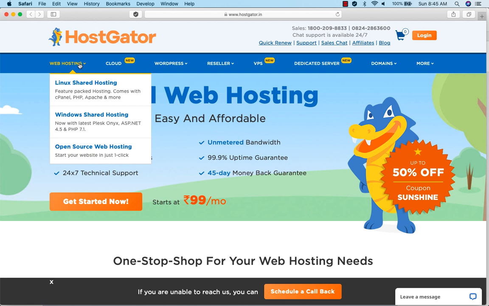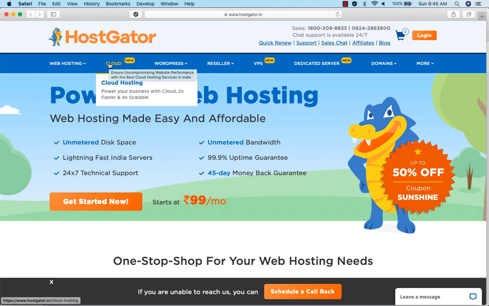Second thing is cloud hosting. In cloud hosting, the major benefit is that when you start, you need very few resources. Maybe you'll have 1000 people visiting your website in a month, even when you put in quite good effort. But slowly and gradually the traffic will increase, and with that you would also like to increase the capabilities of your servers. That is where cloud hosting comes into the picture, because when you want more resources, you can add those resources to your cloud.